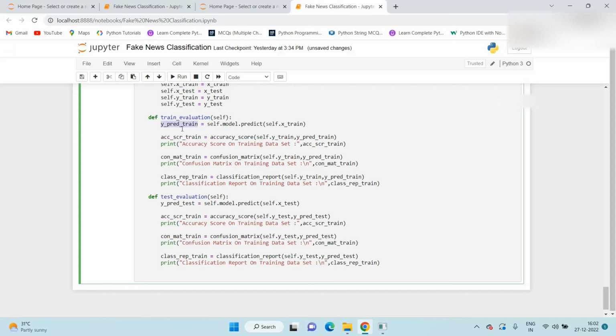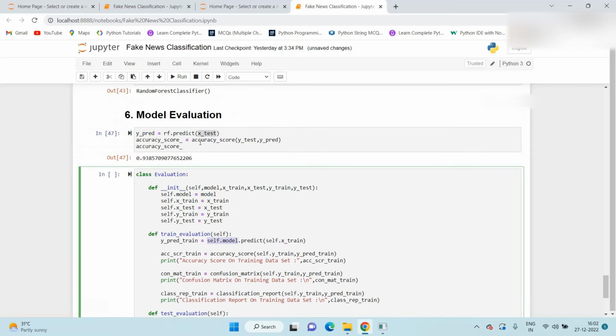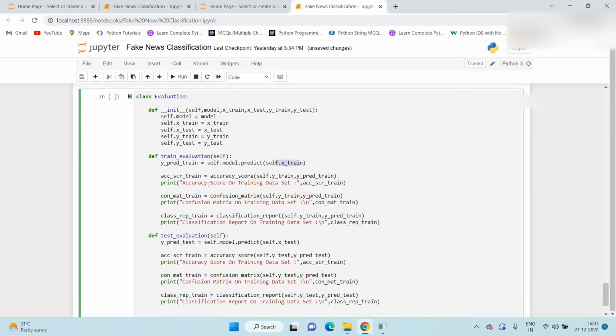Here we create one variable, y_prediction_train. Whatever model we use, for example here we use random forest, so random forest model dot predict, and here we pass the xtrain data set, and based on that we check the accuracy score, confusion matrix, and classification report.